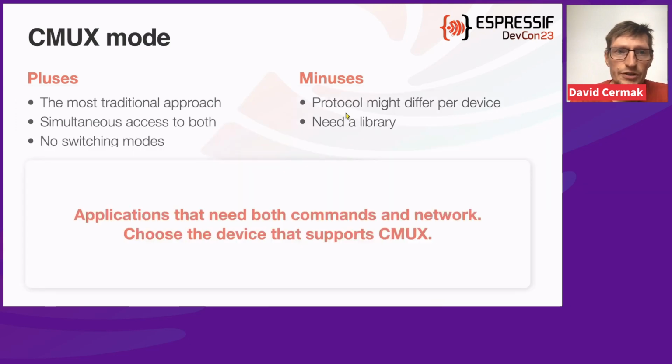So that was about the CMUX mode, which, as I said, is perfect for applications that need both command and network at the same time. And also, you can choose the device, because not all devices support that.